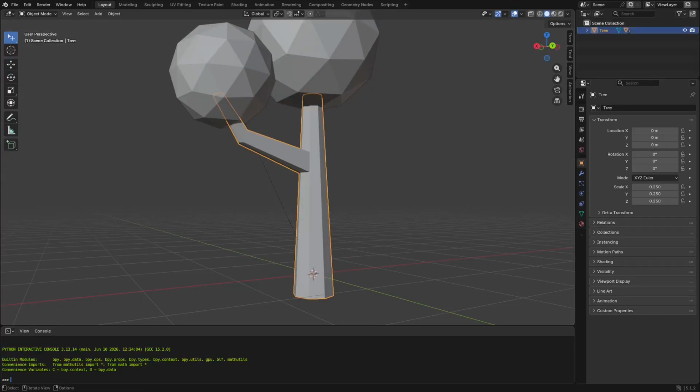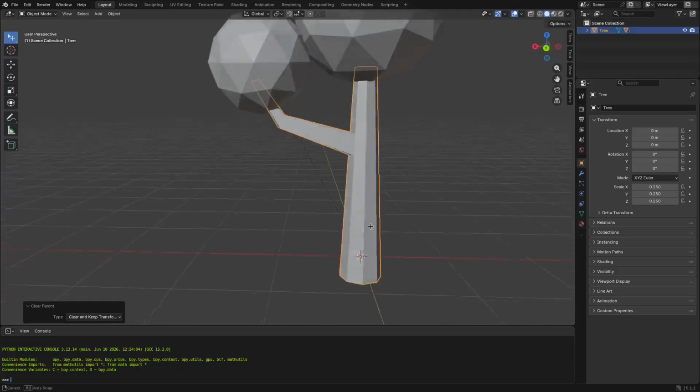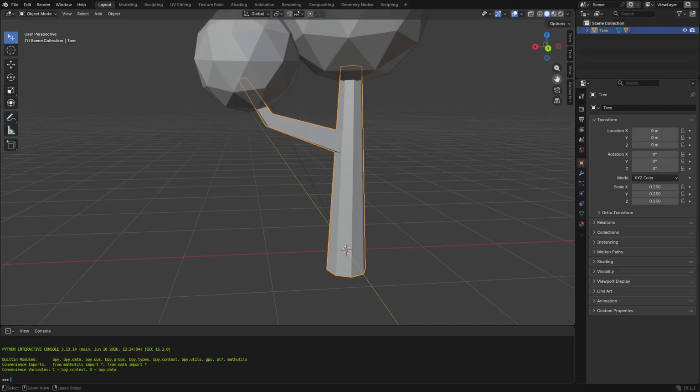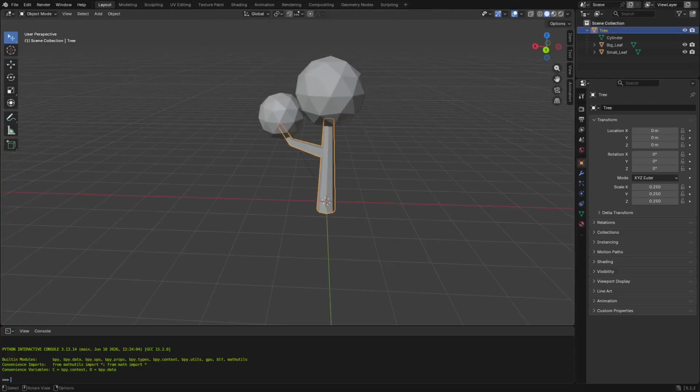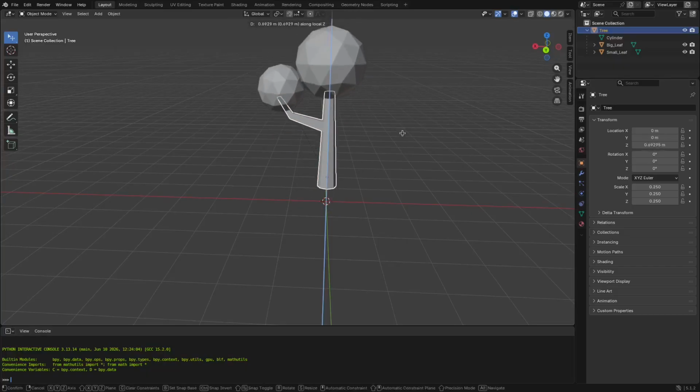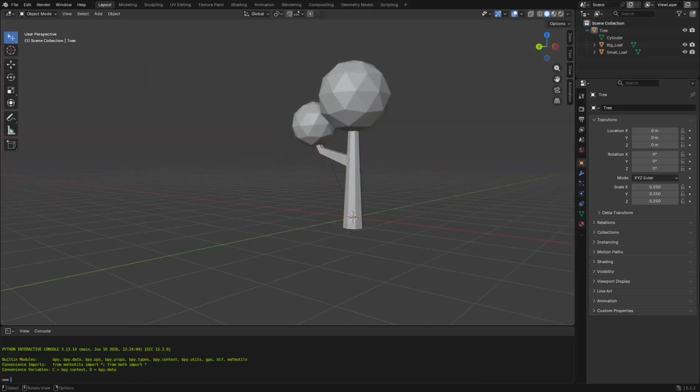When that's done, you can always unparent the object again by selecting it and pressing Alt-P, which is clear parent. So if I do that, then I can clear parent. That should be okay, but I kind of want to keep these parented, so let's parent these back together. If I go here and move it, there we go. Boom, boom, boom. Alright, triple select Z.